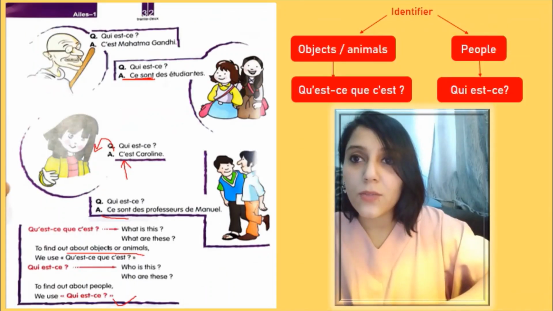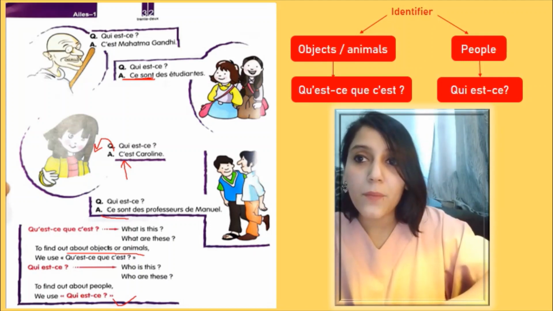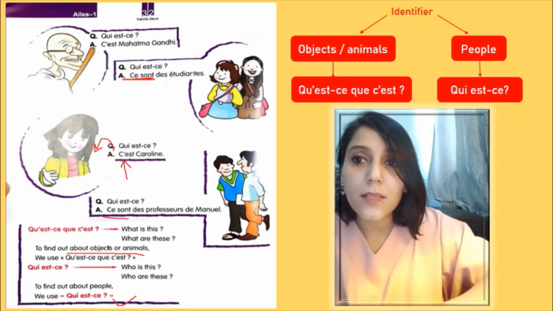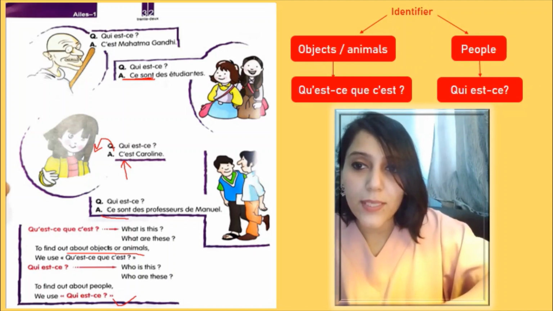Now page number 32. Qui est? Pour identifier une personne, to identify a person, we are asking qui est, who's he? C'est Mahatma Gandhi. This is Mahatma Gandhi. Qui est? Ce sont des étudiantes. Ce sont, these are. So for the plural, as I have told you, ce sont, we are using these are or they are. Des étudiantes, some students. Qui est? Who's she? C'est Caroline. This is or she is Caroline.